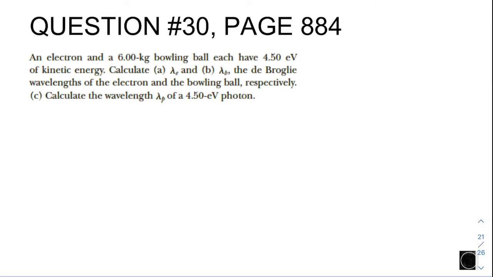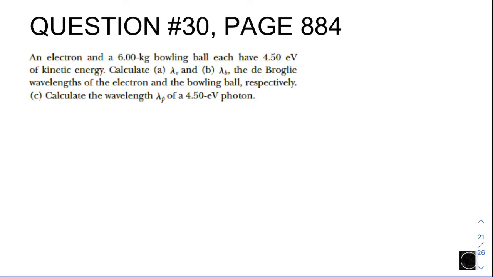So please take a look at question number 30, page 884. The question itself: an electron and a 6 kilogram bowling ball each have 4.5 eV of kinetic energy. Calculate A, the lambda of the electron, and B, the lambda of the bowling ball. And C, calculate the wavelength of the photon, given the energy of it is 4.5 eV.